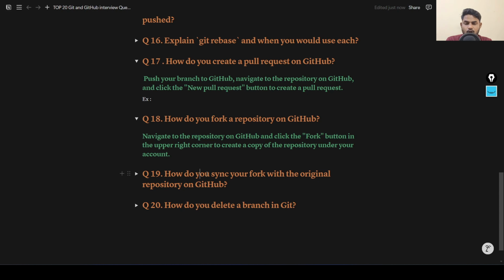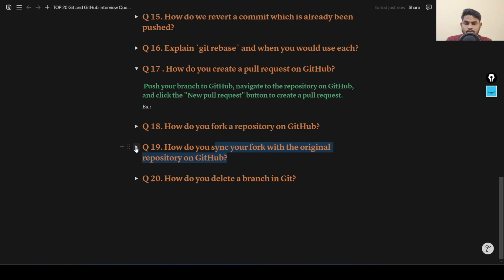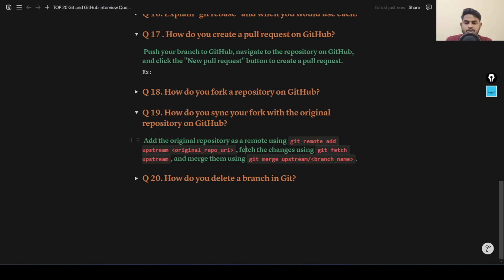Next question, how do you sync your fork with the original repository on Git? After adding the original repository as a remote with git remote add upstream, for this you need to add the original repository as a remote to your working repository.